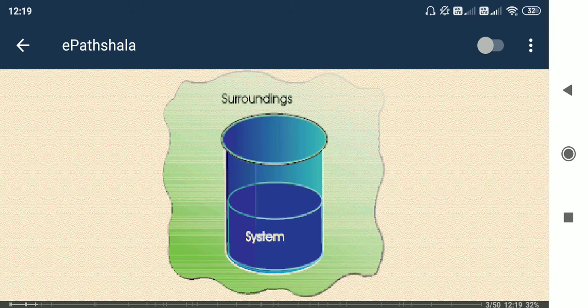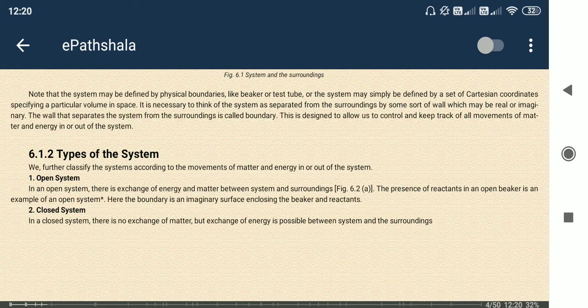If the material used to make the beaker is able to transfer heat energy, then heat energy can be transferred from the inside of the beaker to the outside. So in a closed system, mass is not transferred but heat or energy can be. Okay, open system and closed system are done.